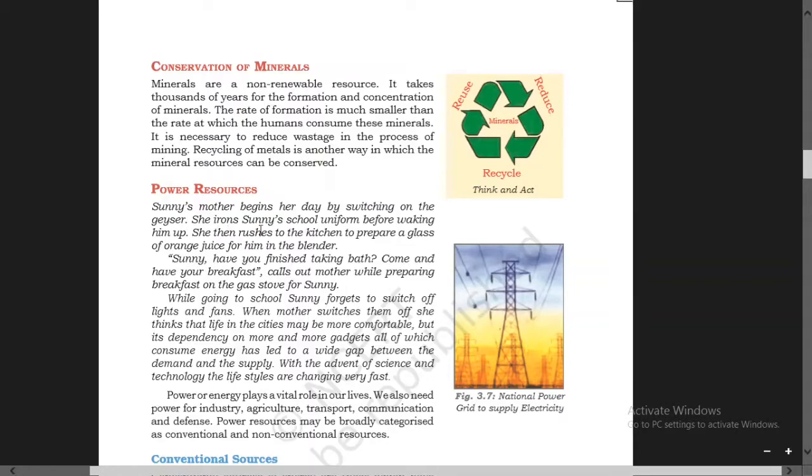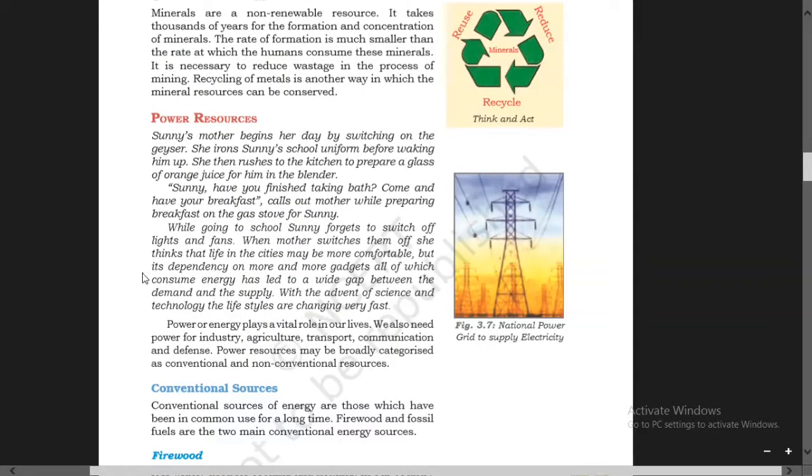She then rushes to the kitchen to prepare a glass of orange juice for him in the blender. Blender means a mixing machine. Shani, have you finished taking a bath? Come and have your breakfast, calls out mother while preparing breakfast on the gas stove for Shani.